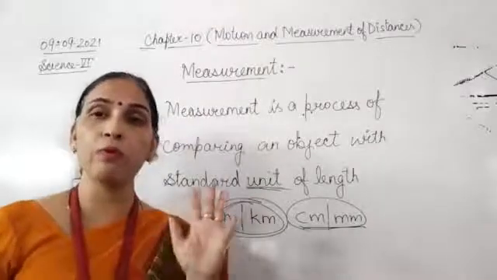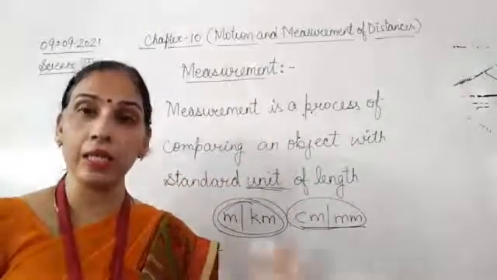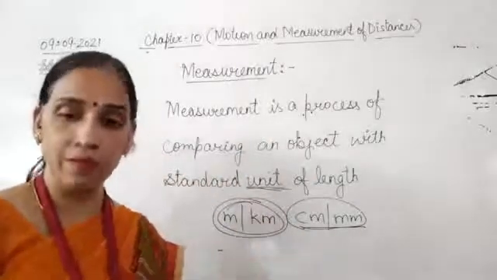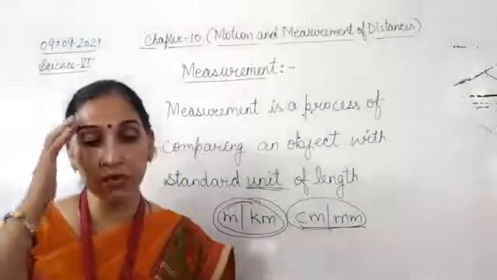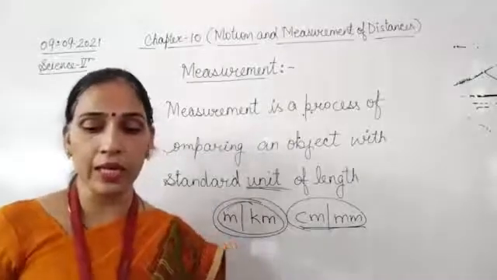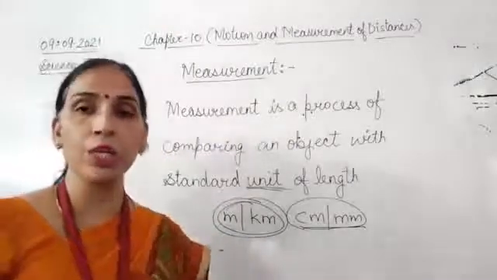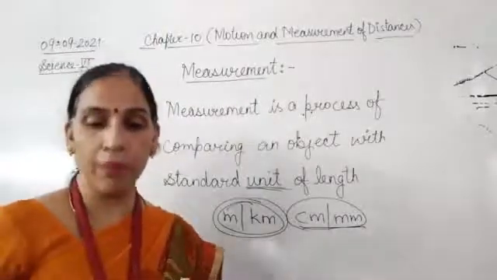If they are supposed to measure a distance somewhere else, in other countries, they will suffer, because they will be measuring with some other unit. So they realized that a standard unit must be there.